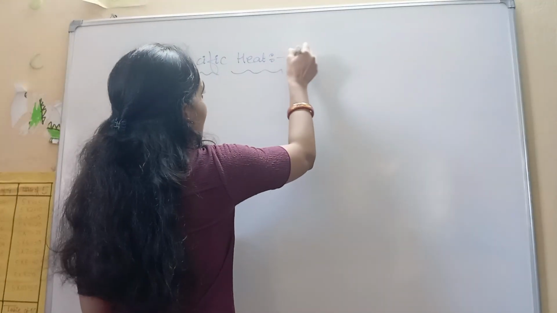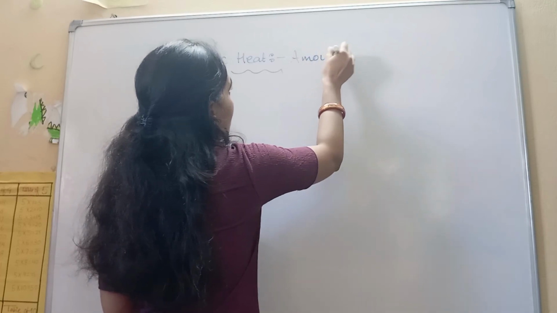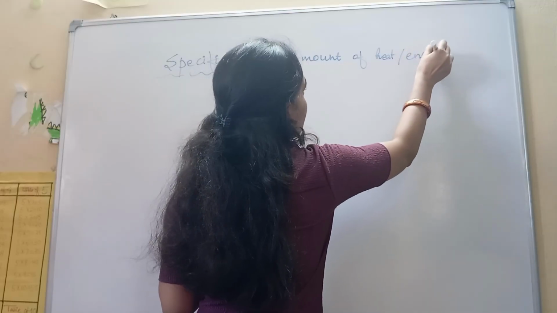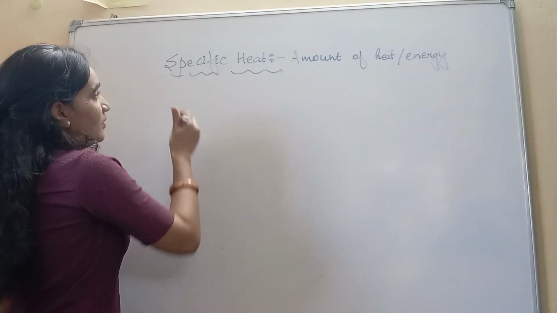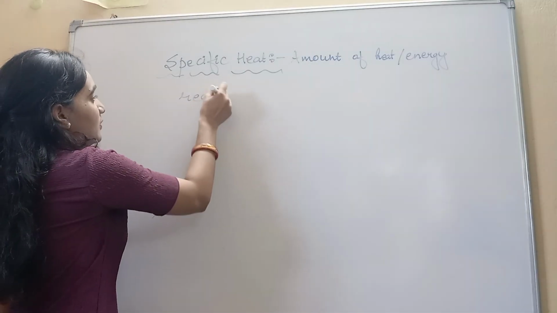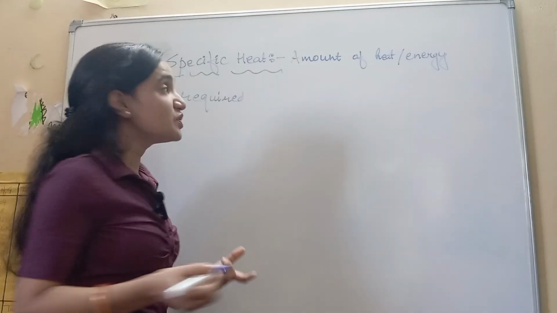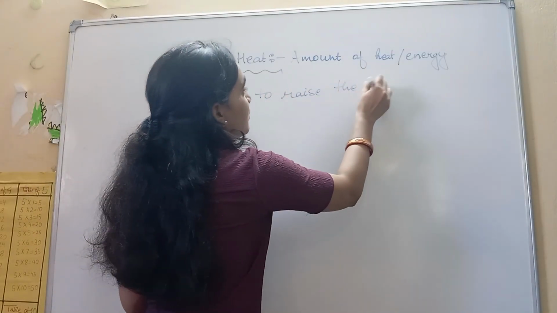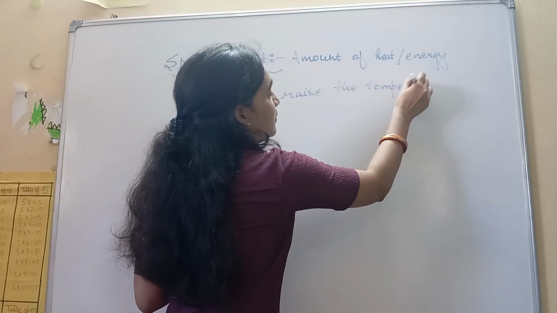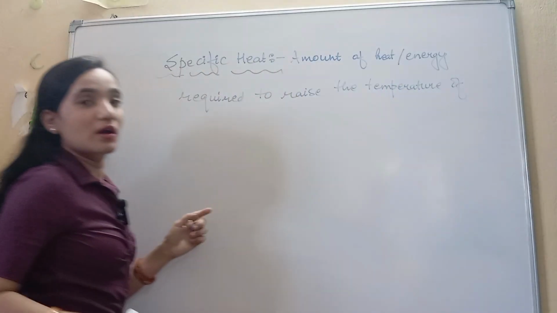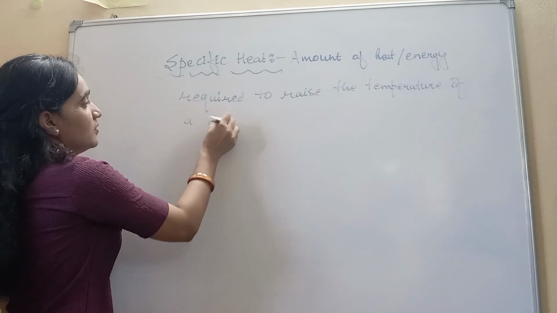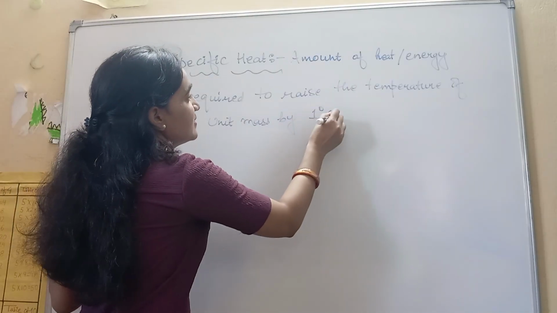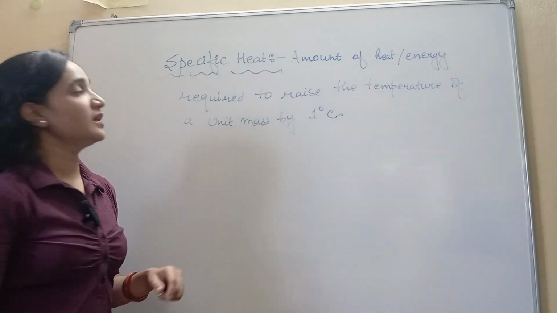It is called the amount of heat or energy required to raise the temperature of a unit mass by 1 degree Celsius is called its specific heat.